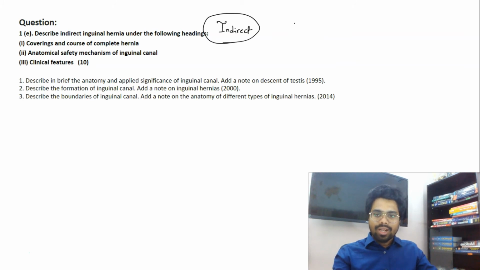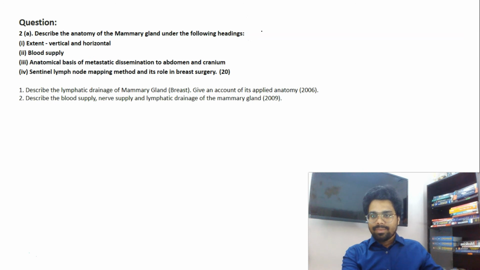They're asking in points 1, 2, 3, and they're giving exact weightage to each question, minimal weightage, so that you will be coming up with hard facts and also the keywords which are essential for any answer. Okay, so here again there is a touch of clinics to anatomy, and again mammary gland was asked in 2006